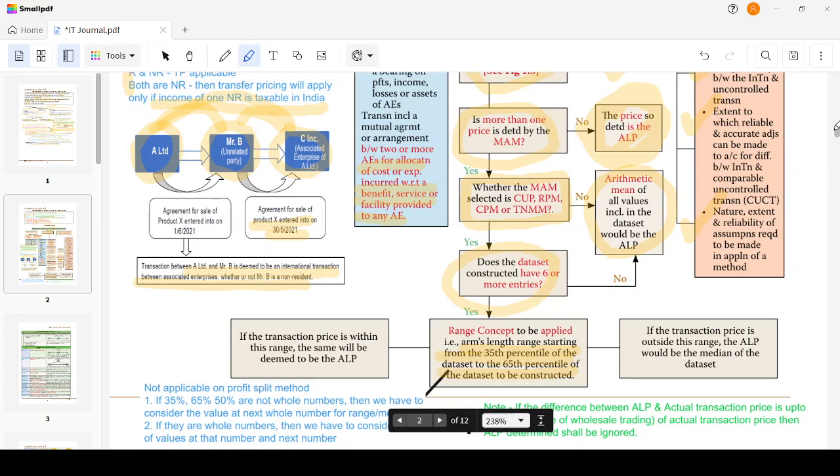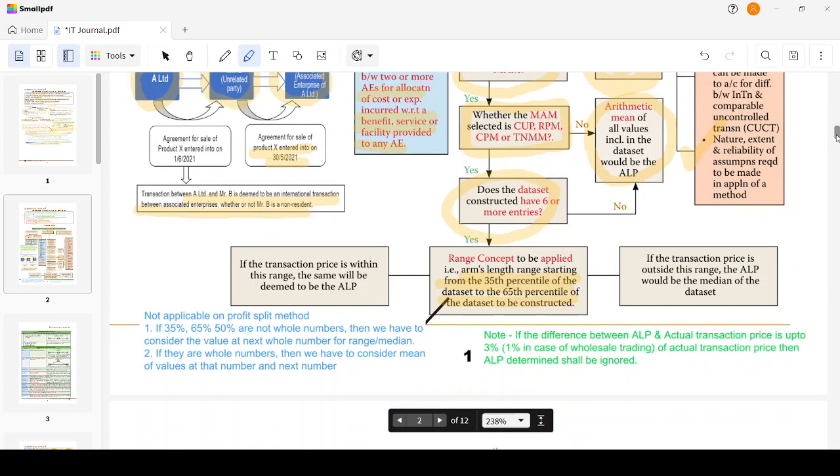Okay, what you do is, now you have seven data, seven different arm's length prices. Now you multiply 7 into 35 percent, which is 2.45, and then 7 into 65 percent, which is 4.55. It is not a whole number, right? You have to choose the next number. So you have to choose from the third value to the fifth value.